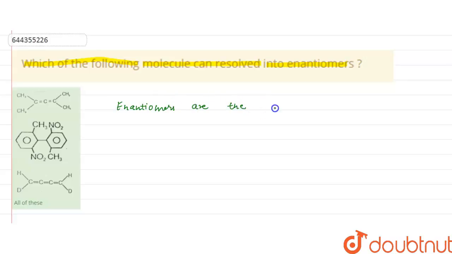Enantiomers are the non-superimposable mirror images to each other. And the molecule that can be resolved into enantiomers, that is enantiomers, they are optically active.